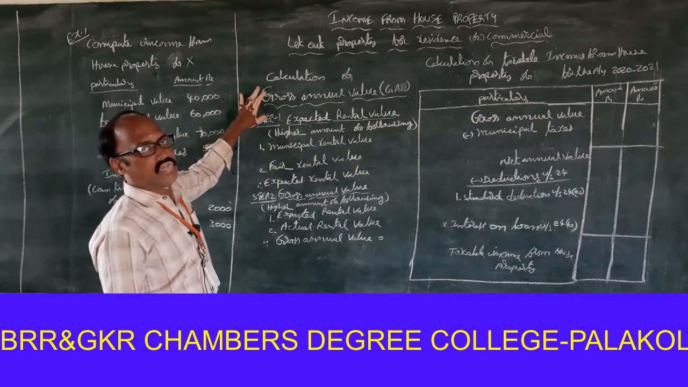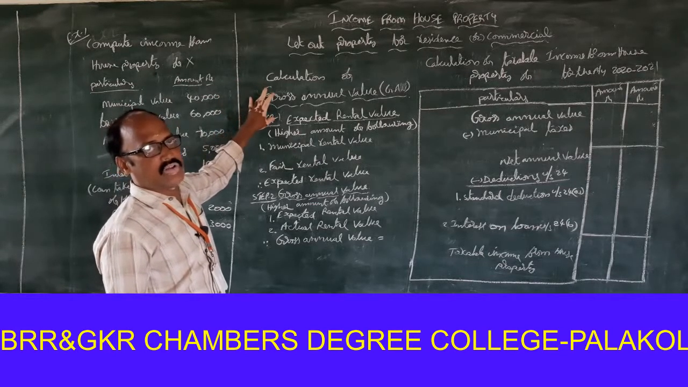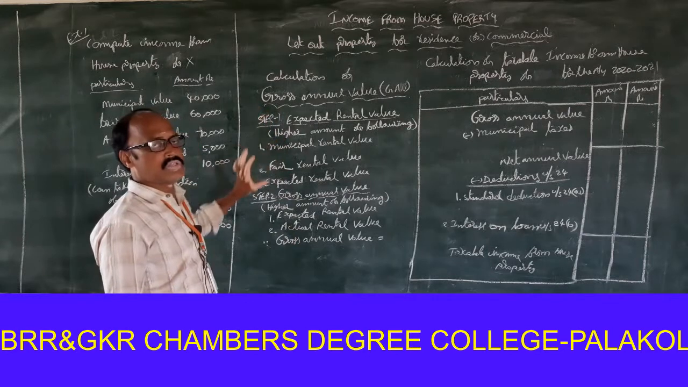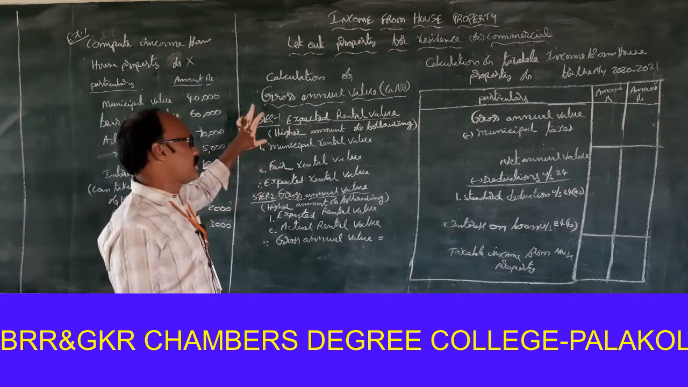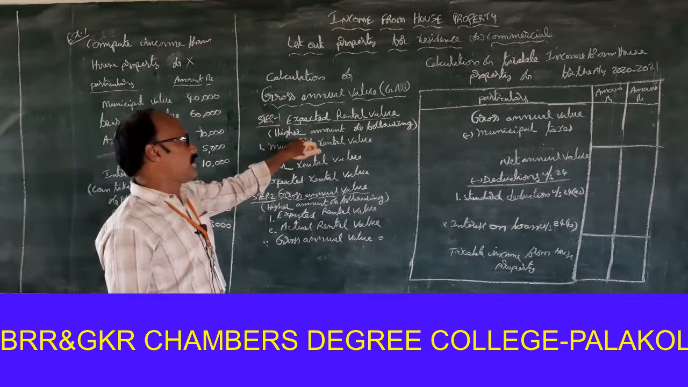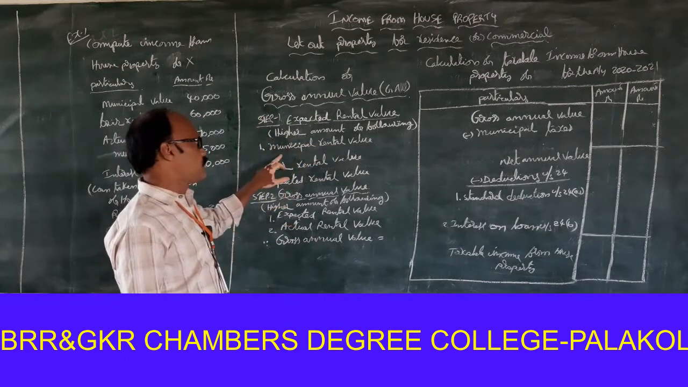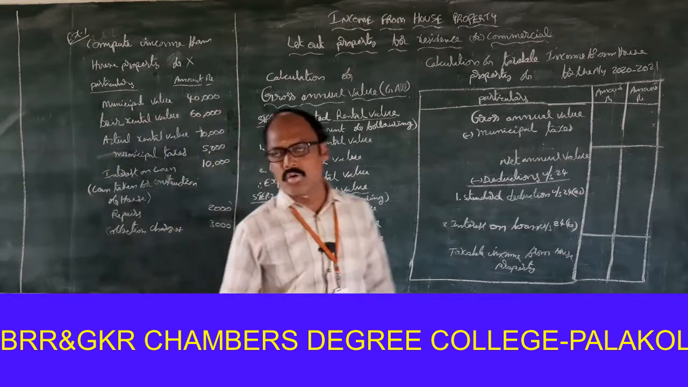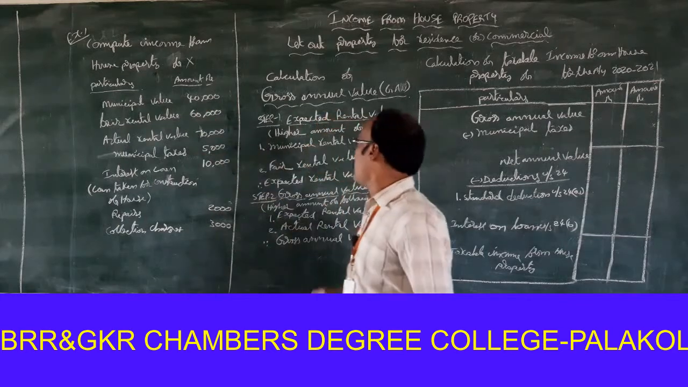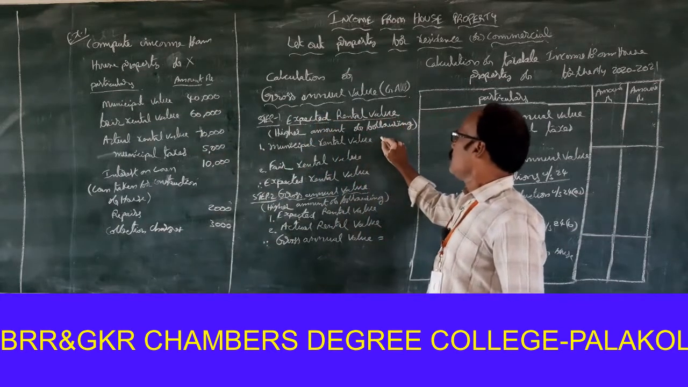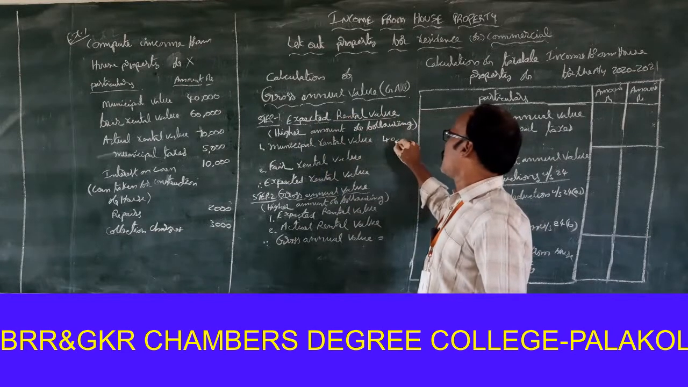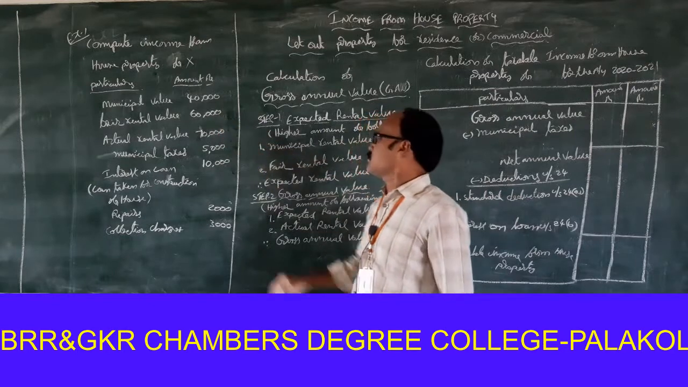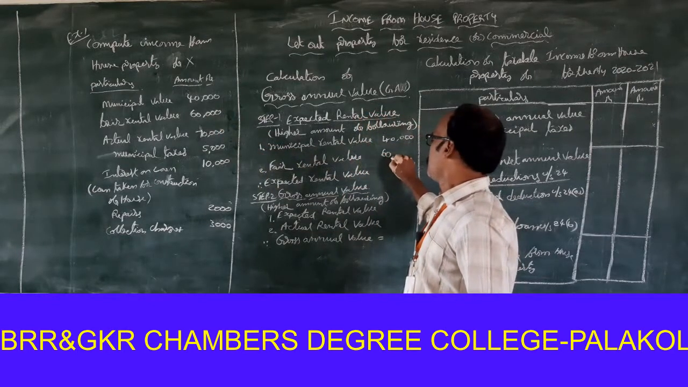Calculation of gross annual value. For calculation of gross annual value, 2 steps are required. Step 1, expected rental value. Step 2, gross annual value. Step 1, expected rental value: the higher amount of the following. 1, municipal rental value. Second one, fair rental value. First one, municipal rental value. What is the municipal rental value here? Look at this. Municipal rental value is 40,000 rupees. Second one, fair rental value. How much is it? 60,000.